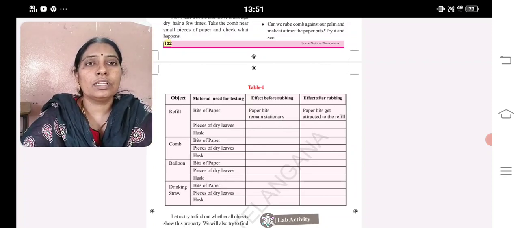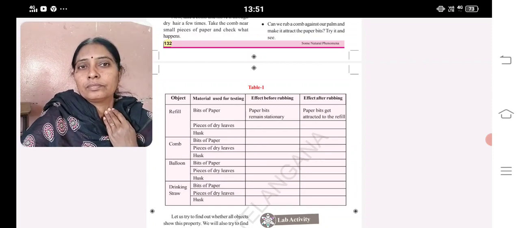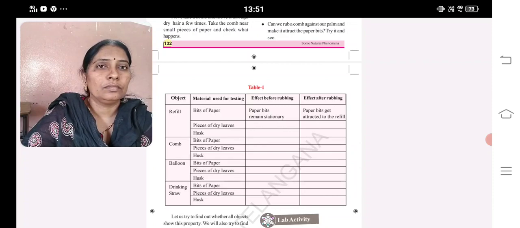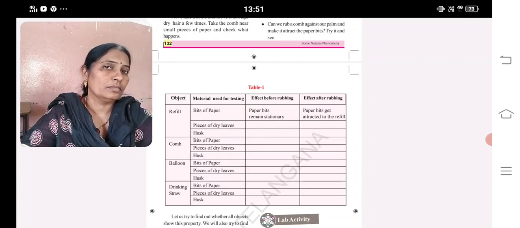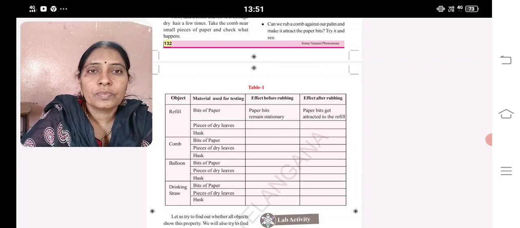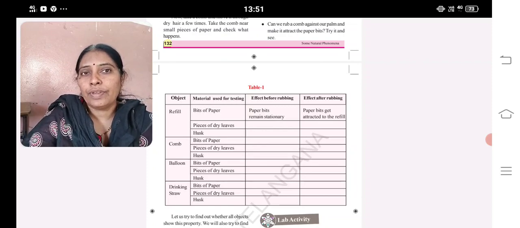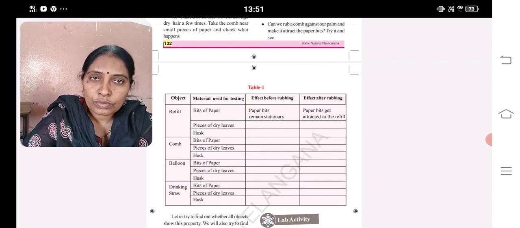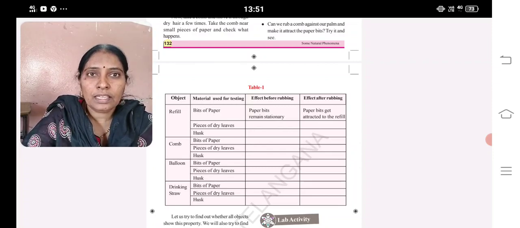Okay, now children, complete the table. If we have a comb, refill, balloon, drinking straw, you check with these and complete the table.